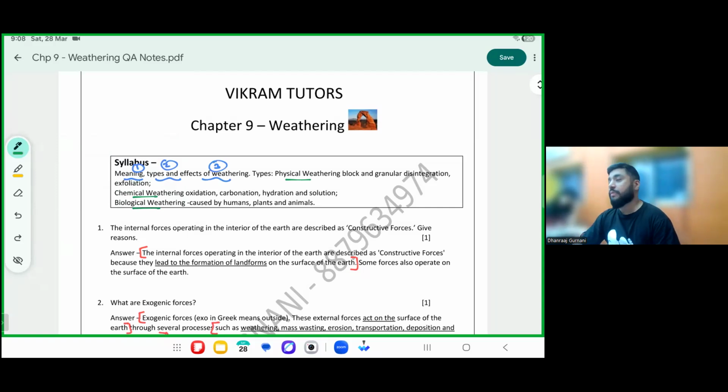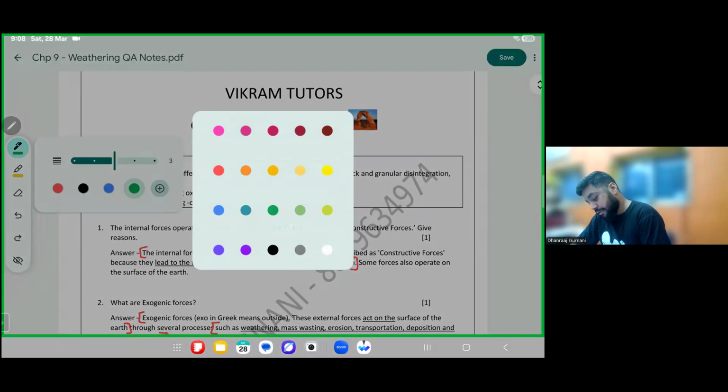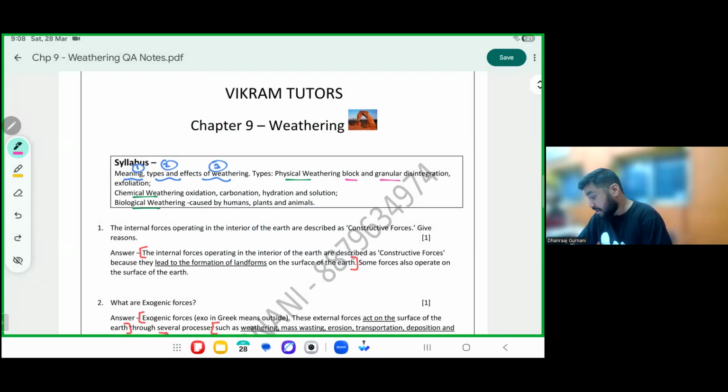Aradhya said, sir, I want to learn much more in detail. So we will be learning sub parts also. Physical is further divided into block, granular, exfoliation. He said, sir, this is very interesting, teach me more. So chemical is further divided into oxidation, carbonation, hydration, solution. And he wanted to learn more. So biological also has subparts, that is humans, plants, and animals.